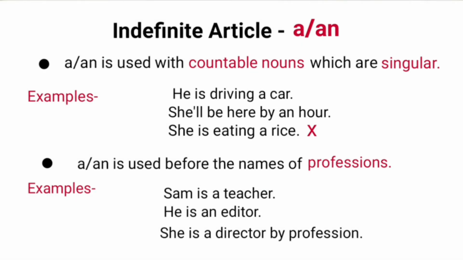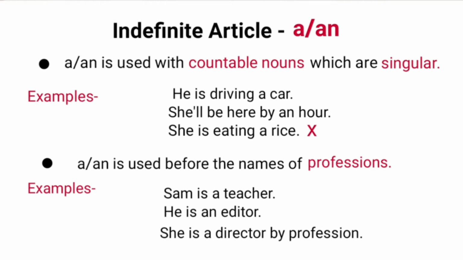Next use of indefinite article a or an. It is used with countable nouns which are singular. Recalling countable nouns. These are the nouns which can be counted, like bag, book, house, and uncountable nouns are like knowledge, air, sugar, etc. Coming back, a or an is used with countable nouns which are singular.